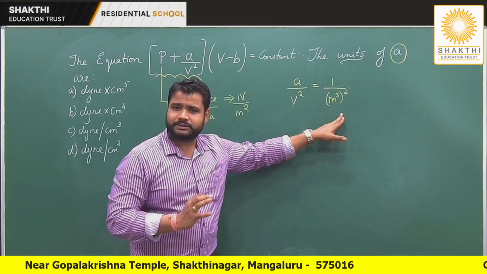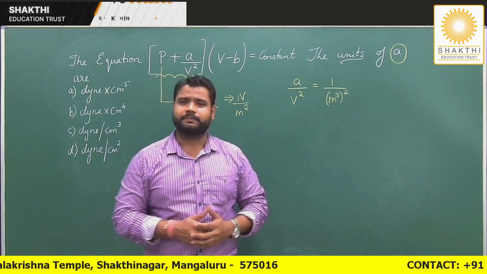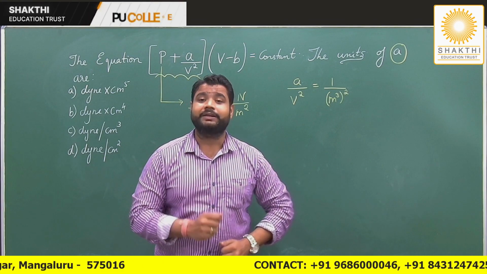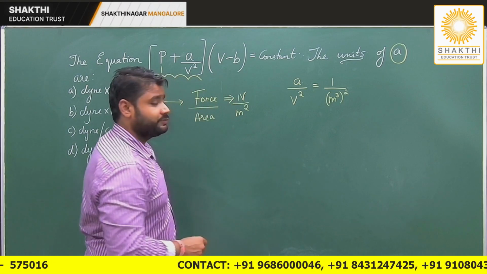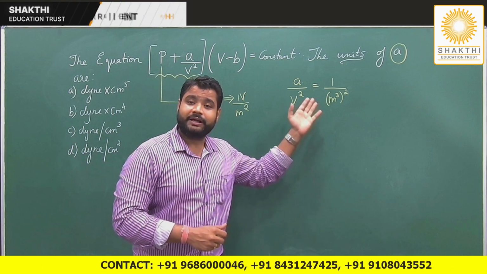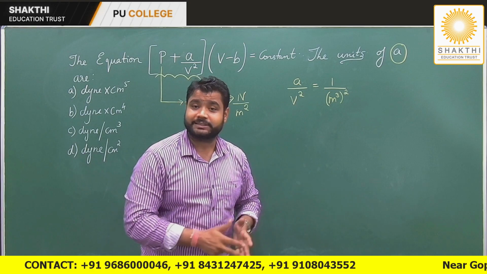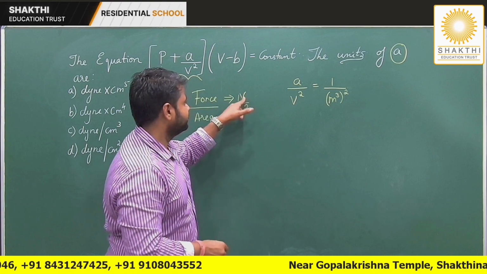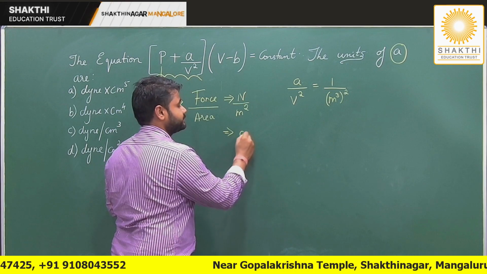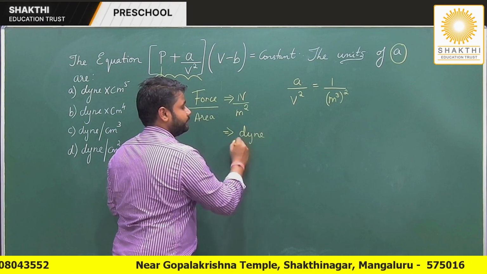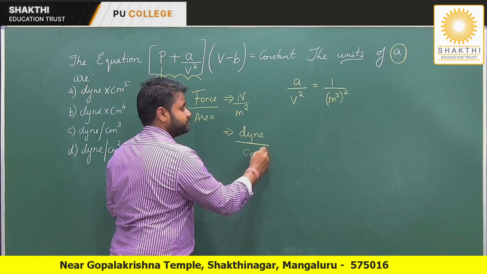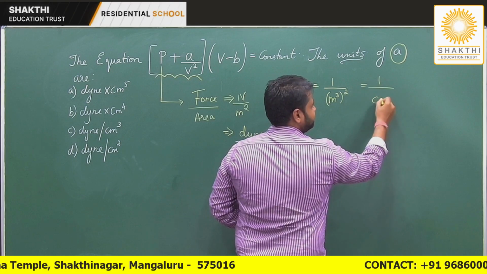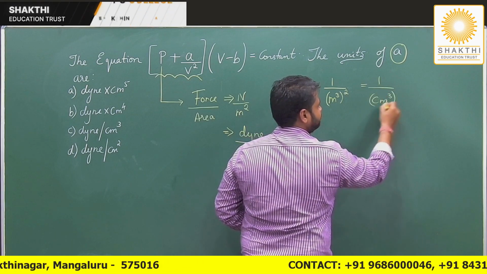But students, are we on the right track? Please think. Yes, we are on the right track, but what I need is something in terms of dyne and centimeter, and here I have something in terms of MKS. So let me convert it into CGS. So the unit of this becomes what? It becomes dyne per centimeter squared, yes or no? And the unit of this becomes what? 1 by centimeter cube, the whole square.